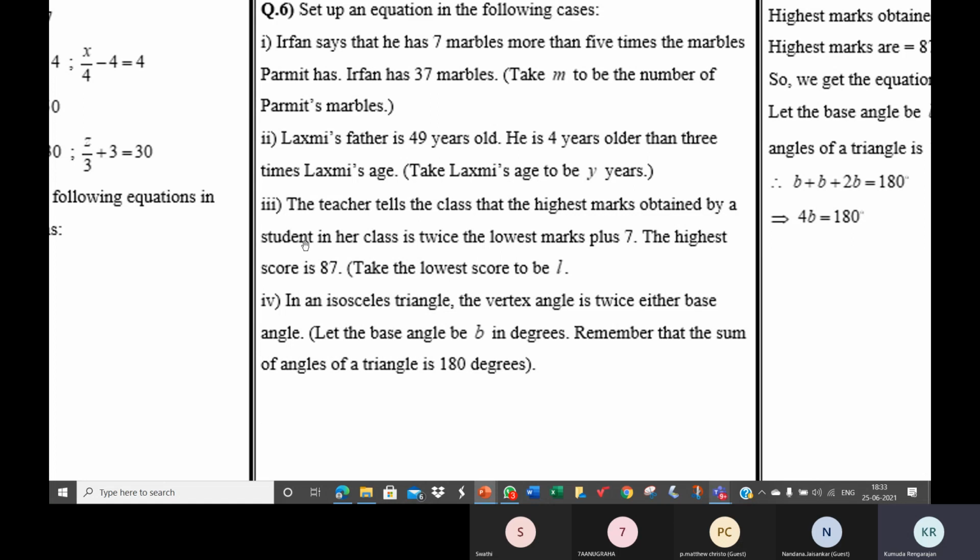Highest marks obtained by a student in her class is. You ignore all the others. Highest marks is 87. So 87 is equal to twice the lowest marks, 2L plus 7. So 2L plus 7 is equal to 87.